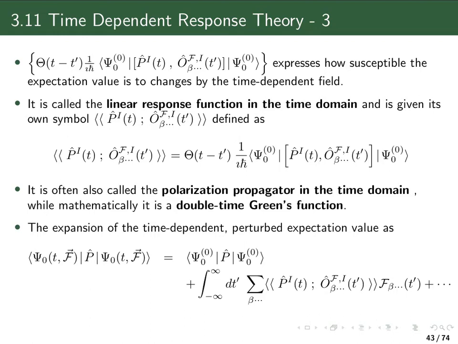It's called the linear response function, and here in the time domain, and it actually gets its own symbol with these pointy parentheses. And a particular notation, because it's pointy parentheses, a bit like the kind of parentheses one uses for expressing average values, but now we have them twice.